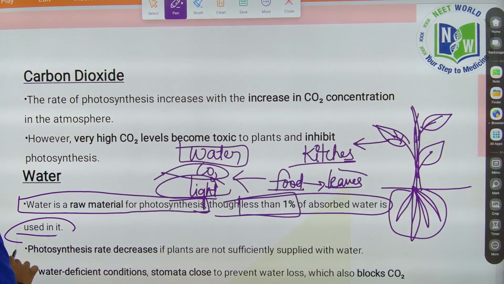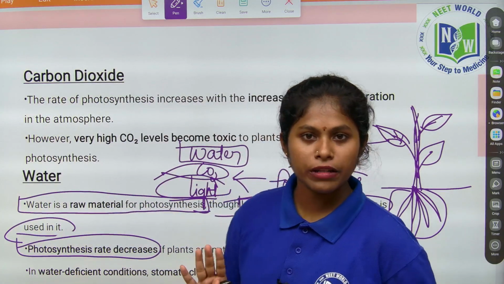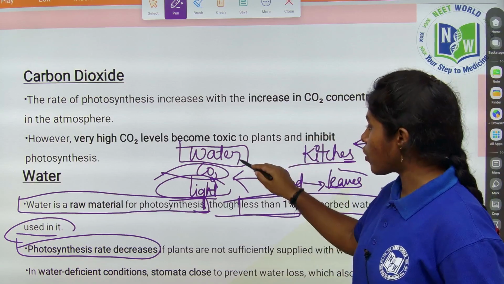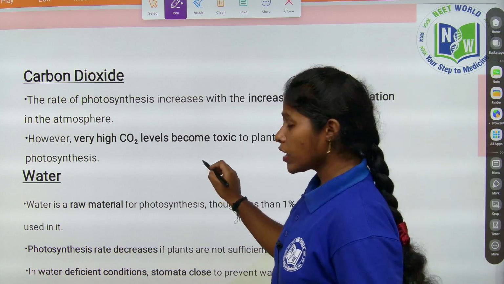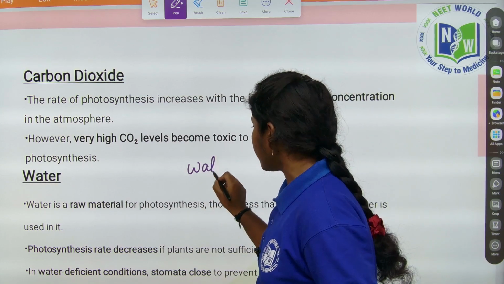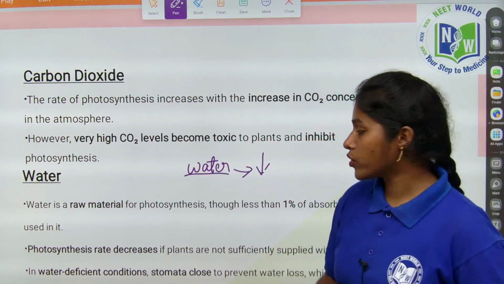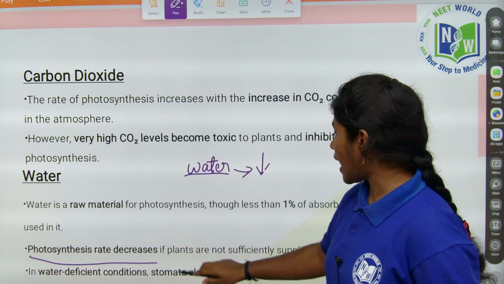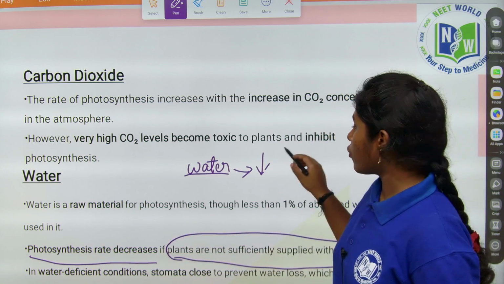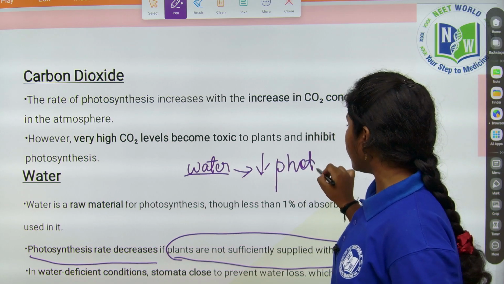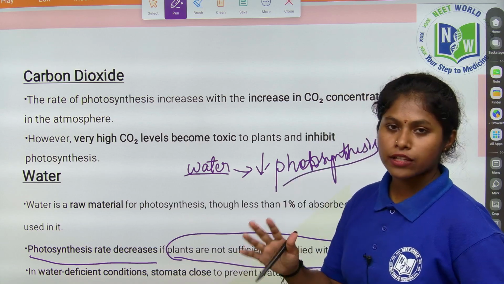See here, the photosynthesis rate decreases. When water is not available, the photosynthesis rate always decreases, because it is one of the raw materials required for the plants. If the water is low, the photosynthesis rate also decreases. If the plants are not sufficiently supplied with water, the rate decreases because the raw material water is not sufficient for the plants to prepare food.